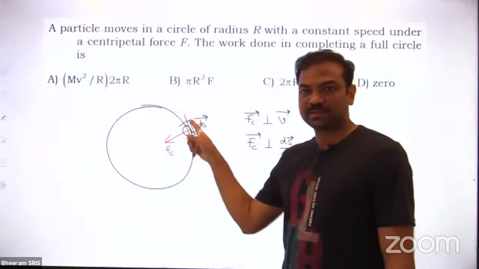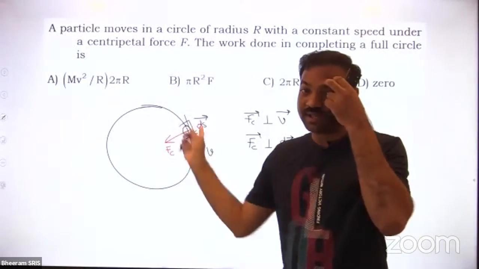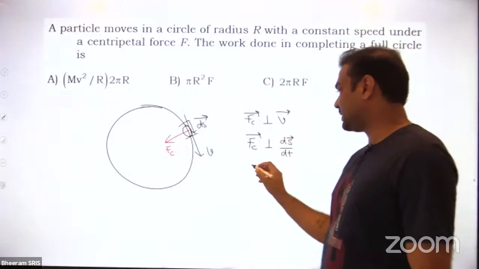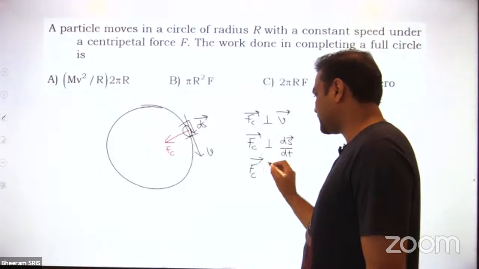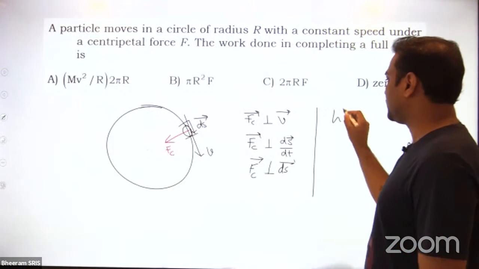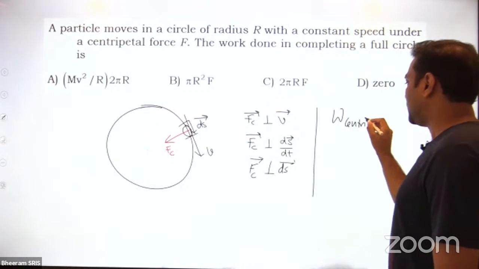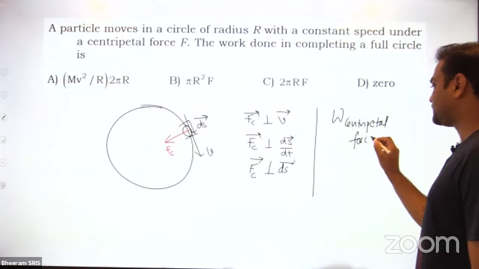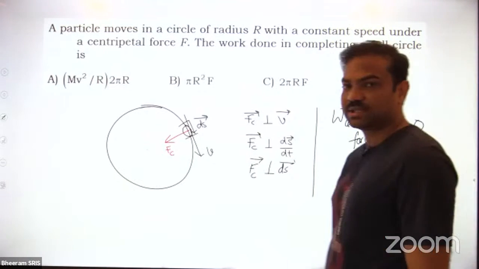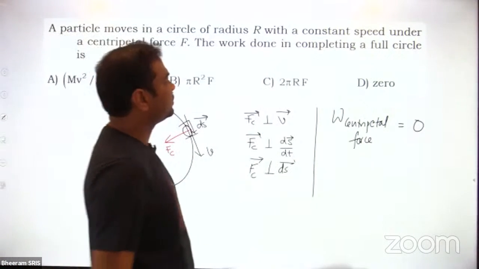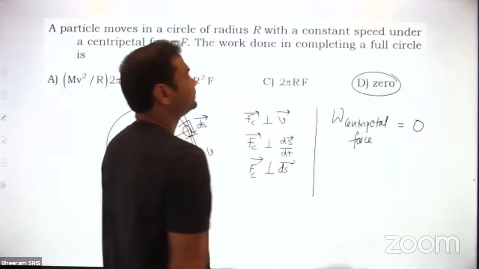But you have to take a small displacement, not a large displacement. So every instant the work done is 0. So V bar I can write as ds bar by dt. So ultimately centripetal force is perpendicular to the instantaneous displacement. Then what is the work done by centripetal force? As force and displacement are perpendicular to each other, the work done by the force will become 0. So work done by centripetal force also will be 0.